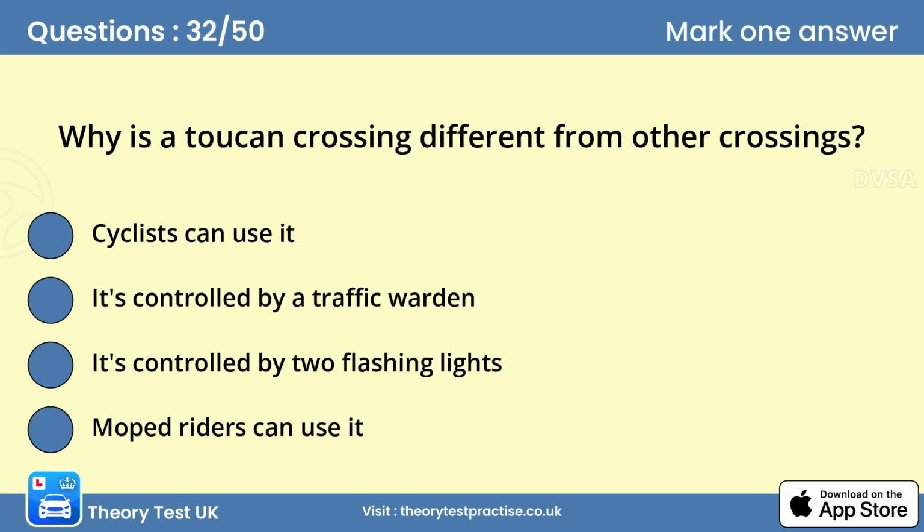Question 32. Why is a toucan crossing different from other crossings? A. Cyclists can use it. Toucan crossings are shared by pedestrians and cyclists, who are permitted to cycle across. They're shown the green light together. The signals are push-button operated, and there's no flashing amber phase.